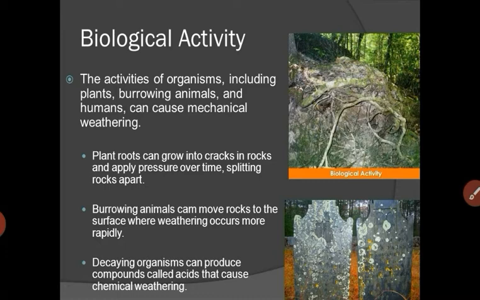In biological weathering you have both types, whether there is decomposition or disintegration. And with decaying organisms there are acids like humic acid or acetic acid, which act as the primary instigator for further weathering action.